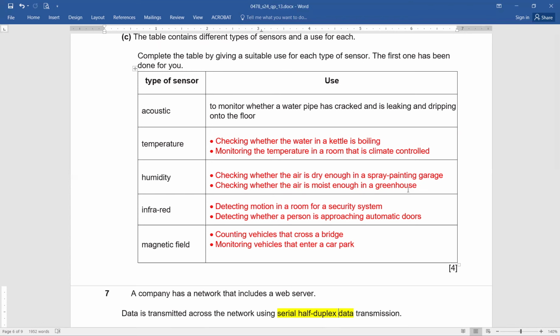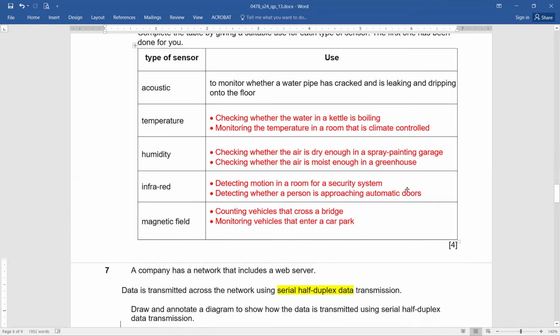And magnetic field sensors: counting vehicles that cross a bridge, monitoring vehicles that enter a car park. So if you have mentioned any one clearly, then definitely you will be able to score 4 out of 4. Easy? Okay. Question number 7.